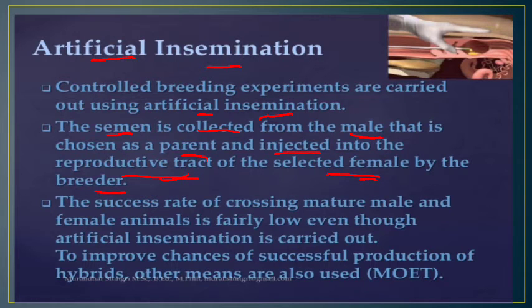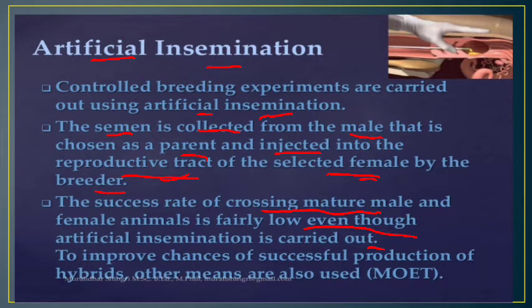The success rate of crossing the mature male and female animal is fairly low even after artificial insemination. अब र पनि के हुने चान्सेस हुन्छ भन्दाखेरि चाहिँ after conducting the artificial insemination, even though the success rate is very low, the fertilization of the egg, the ova with the semen, will be of low chance. र पनि एकदमै चान्सेस चाहिँ कम्ती हुन्छ. सो यो चान्सेसलाई बढाउनुको लागि चाहिँ artificial insemination is working by chance.